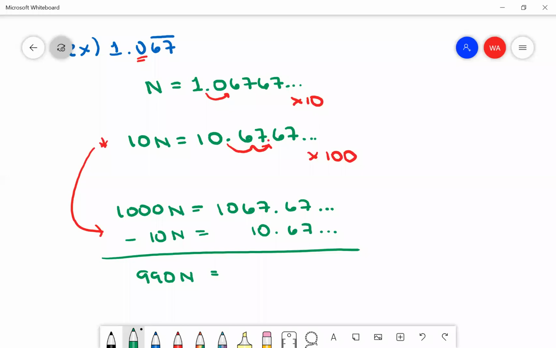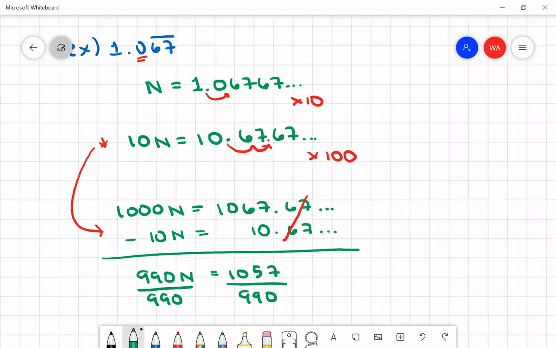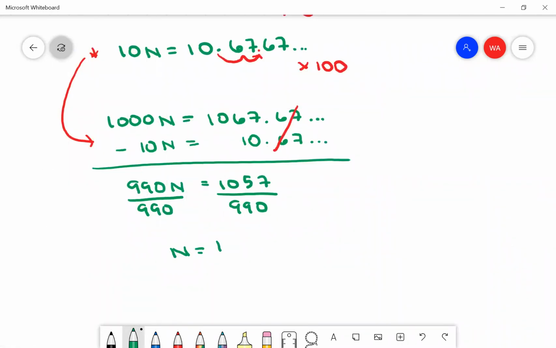990n equals, get my calculator. So first of all, this goes away. Oh, actually, that's not too hard to do in my head. That's going to be 1057. All right, dividing both sides by 990. And there's my fraction. Now let's see if it's reduced. So I'm going to use the calculator trick. I'm going to put it in my calculator and use the frac button and see if it reduces any further. And for me, it does not look like it does.